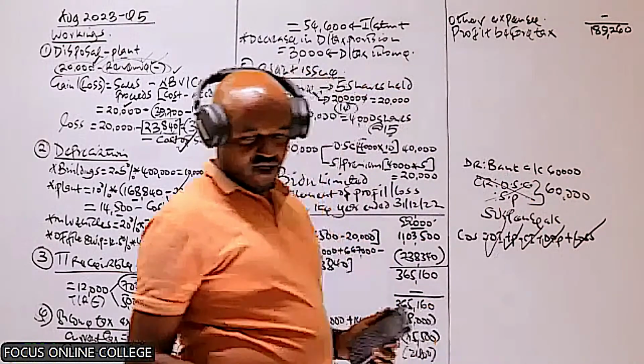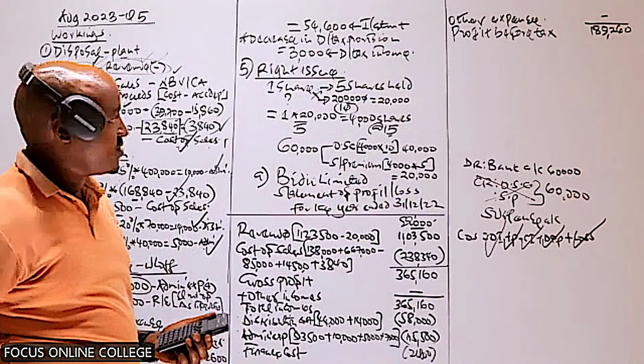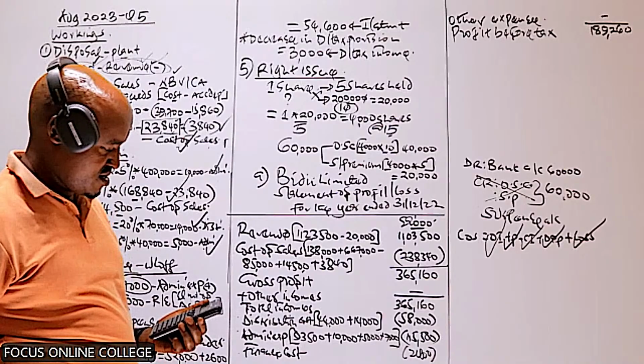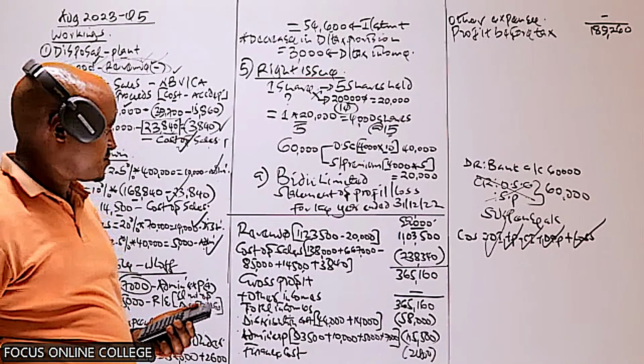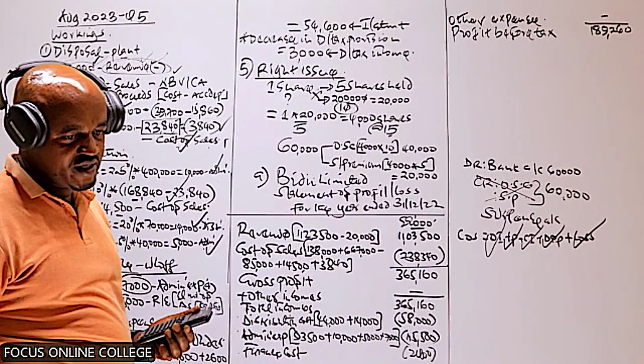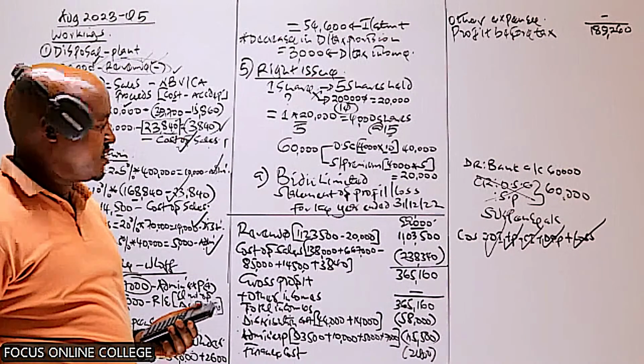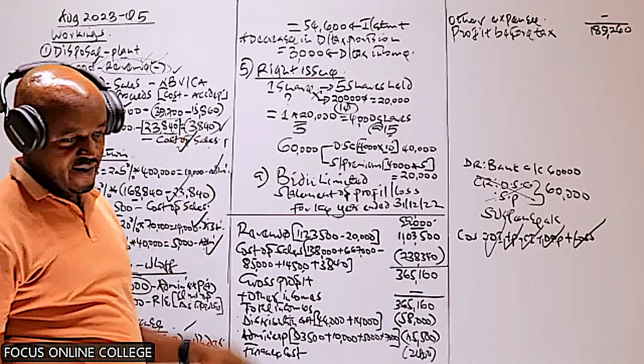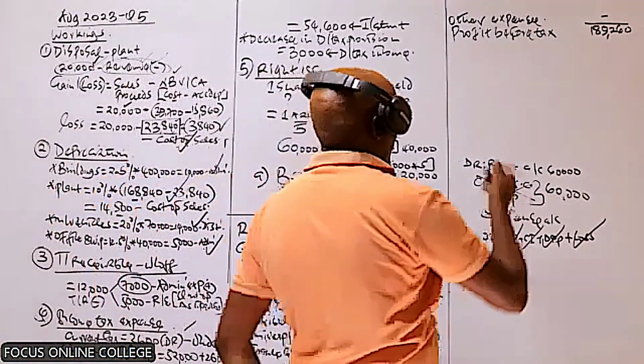What are you getting here? I'm given 189,260 by Lucia. Lucia, is that correct? 189,260. That is the same amount I'm getting there. Lucia, please confirm your figure.